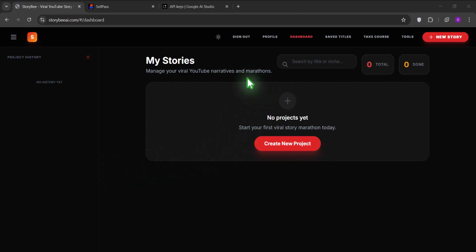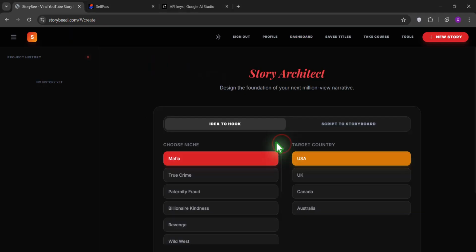So the first thing you're going to do is make sure you come to your account and log in. Once you log into your dashboard, you're going to see this page. Then you click on create new project. On this idea page, this is where you see the story architect. You design your story the way you want it. You choose the niche that works for you.